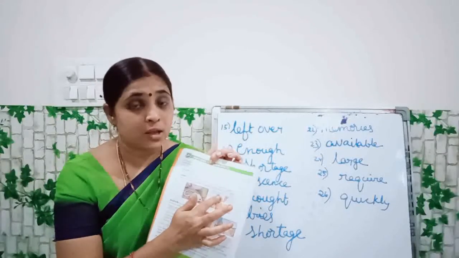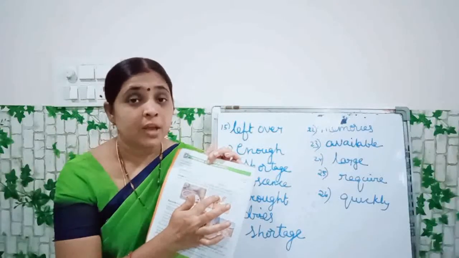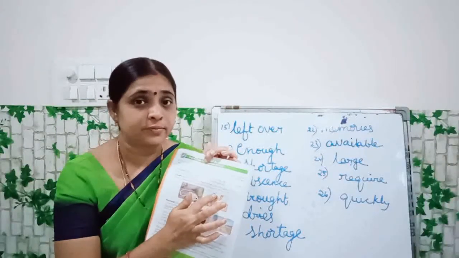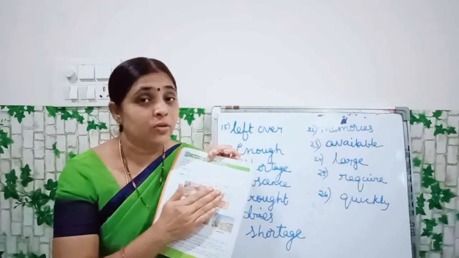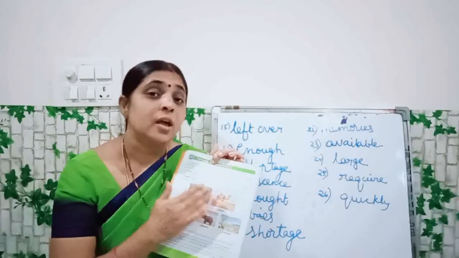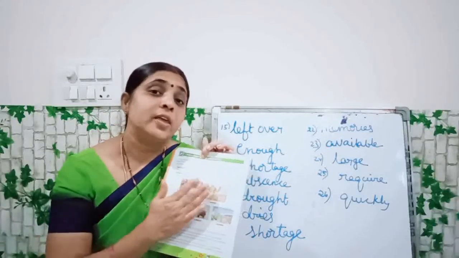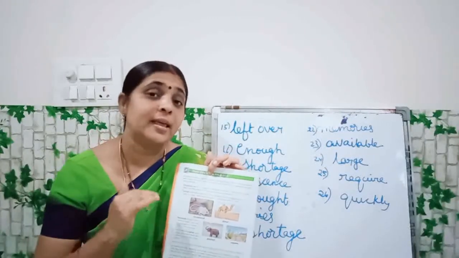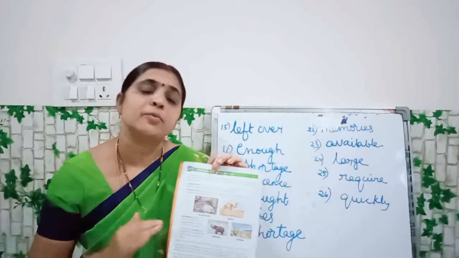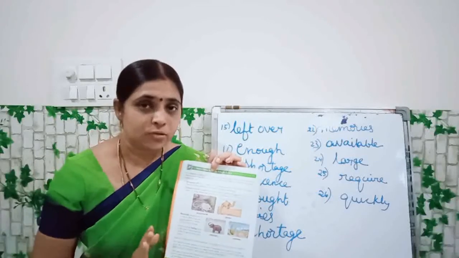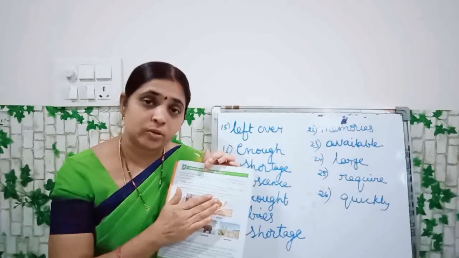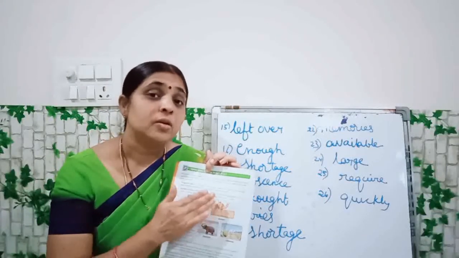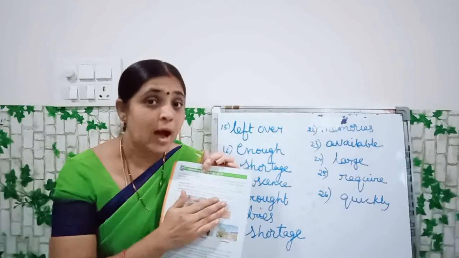In this hump, they will store water. That only they will use. That's why camels drink a lot of water at a time, and they can live for a longer time without water. They will be utilizing this water, which they have saved in their humps.